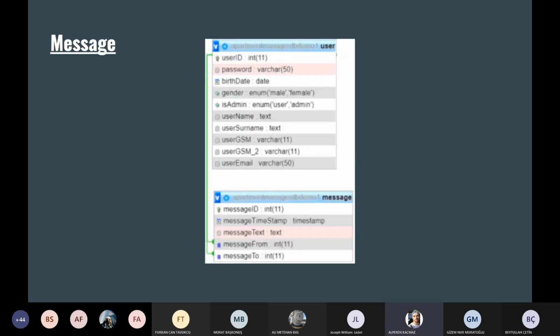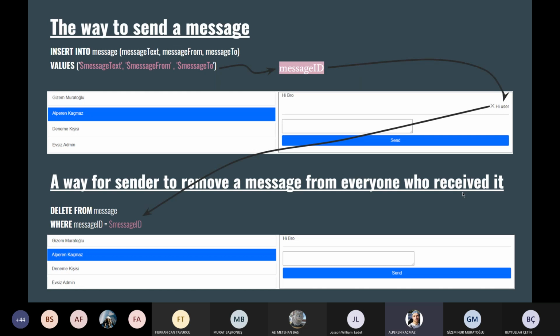Finally, we have the message section. Here, each user can only message with another user. Group messages are not allowed. There is a one-to-many relationship with the user table. The messages sent to a user are shown as message from in the table, and the messages sent by the user to other users are shown as message to. The way to send the message is to run the first query. You can see that.